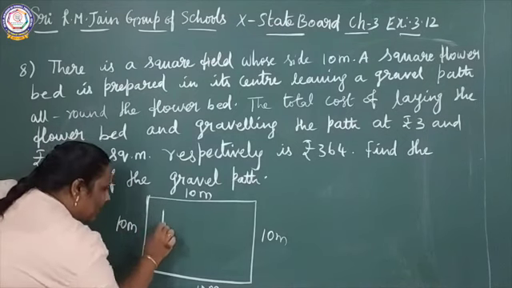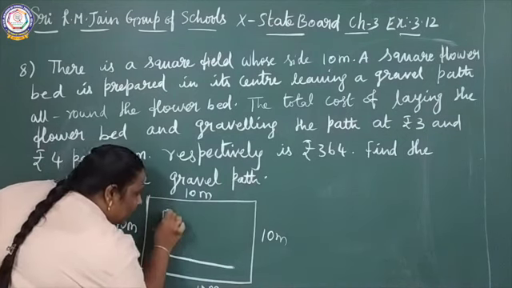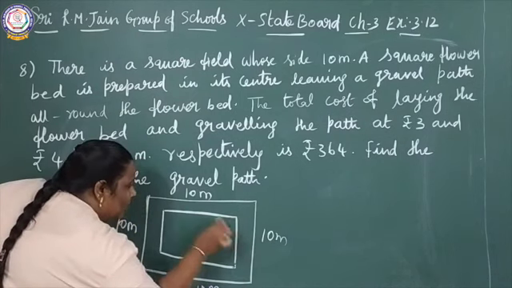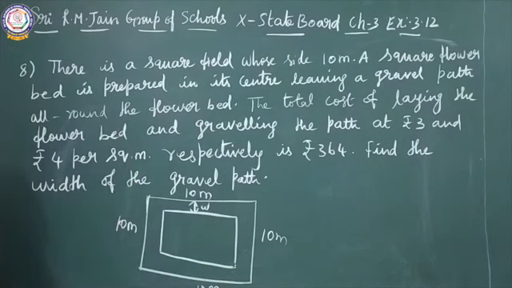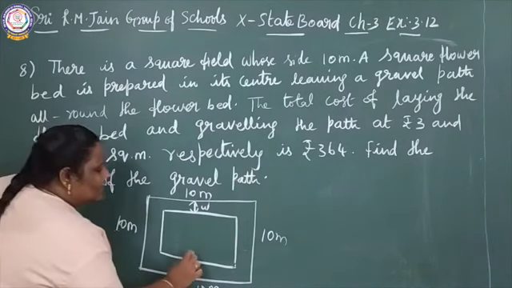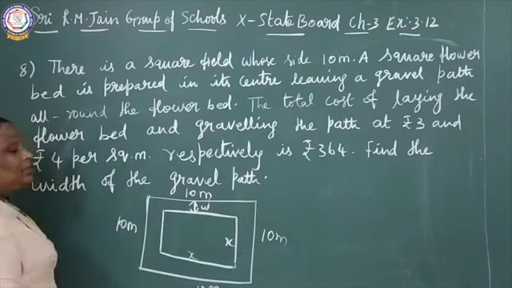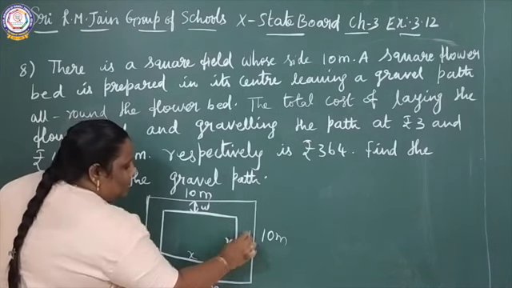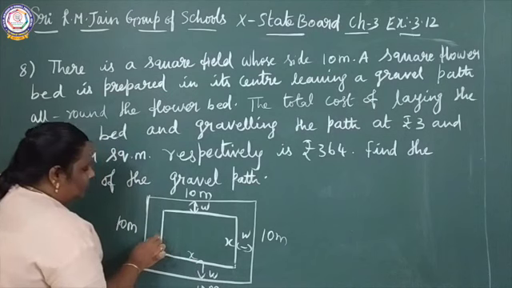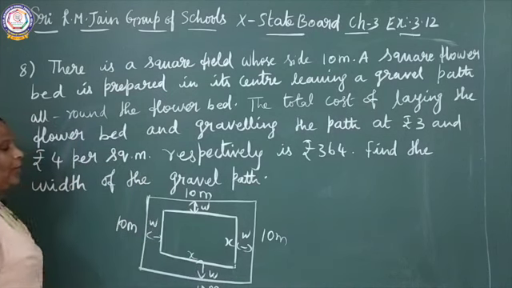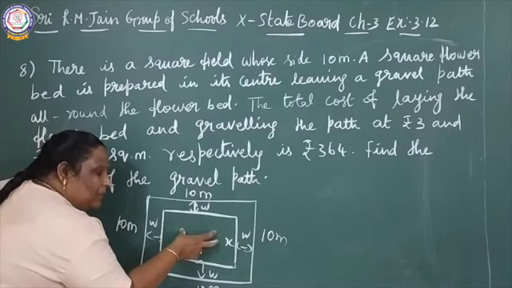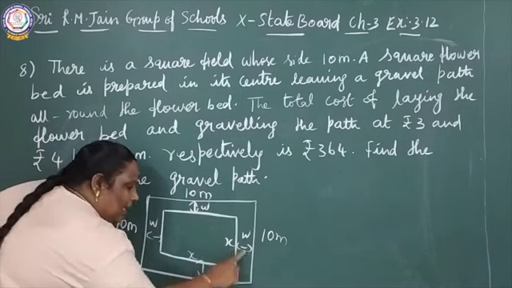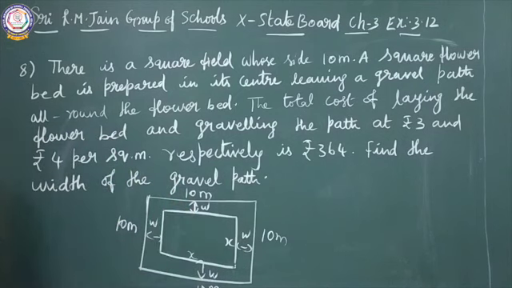This place you can mention as a width. This side you can mention as x meter. This is a gravel path. This is a square field. A flower bed is prepared at the center, leaving the path at the border of the square field.